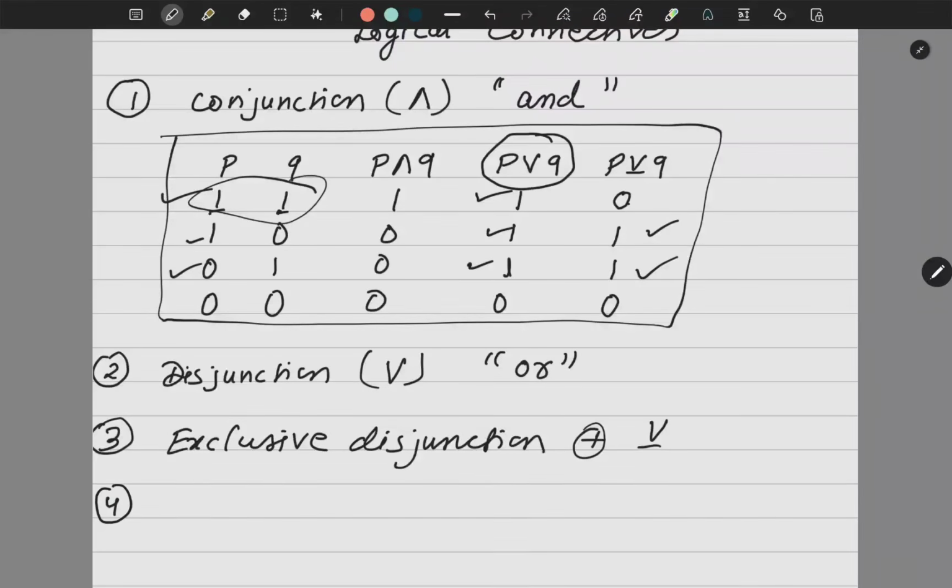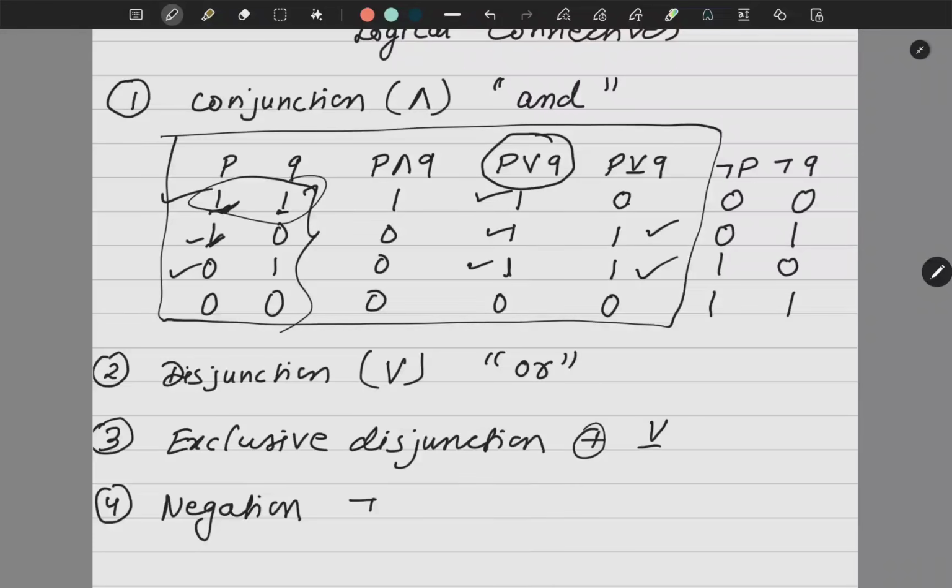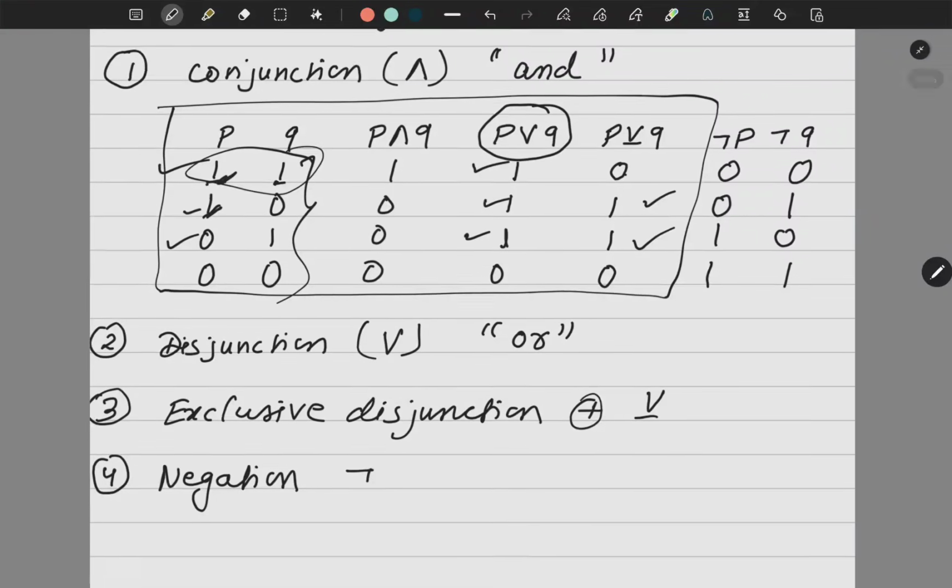Now what is the fourth connective? It is negation. Negation is represented like this, and its basic meaning is not. Okay, so if I want to write negation of P, for 1, I should write 0. For 0, I should write 1. Negation Q will be 0, 1, 0, 1, just the opposite of this Q. Right?